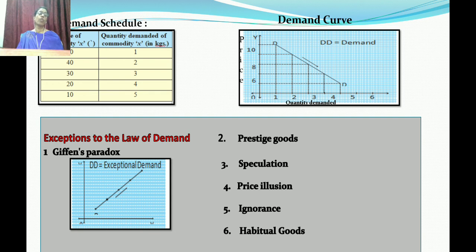So when you write the law of demand, students, just see that first you have to write the introduction. This law was put forward by whom? Then write the definition. After the definition, the symbolic expression. Then the demand schedule and demand curve. Assumptions are there, before that, assume everything should be constant other than price. Then we studied the law of demand schedule, curve, then exceptions of the law of demand. There are 6 exceptions. So just go through it.